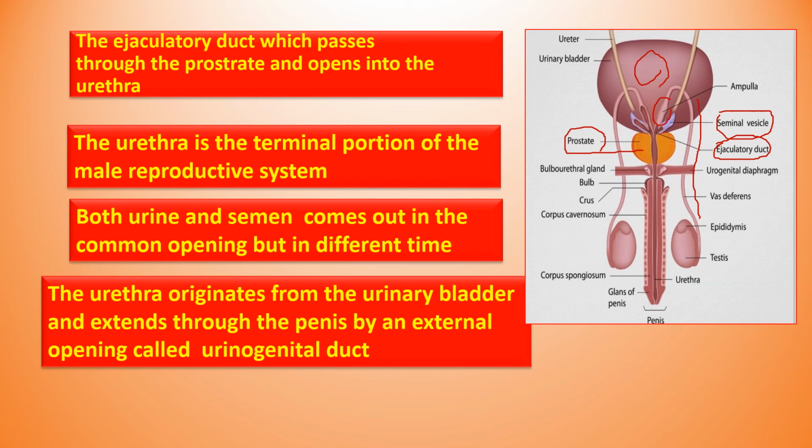This region is the urinary bladder. The urethra extends through the penis to an external opening called the urinogenital duct. This part is the urinogenital duct, in this region the urethra. So both urine and semen come out through a common opening, but not at the same time, at different times. The urethra originates from the urinary bladder.